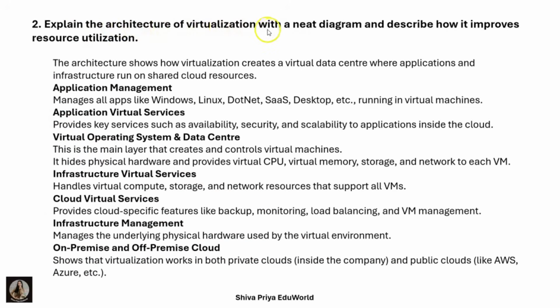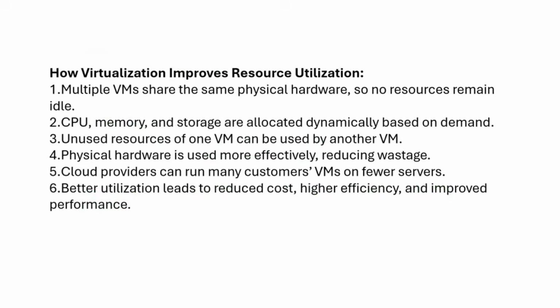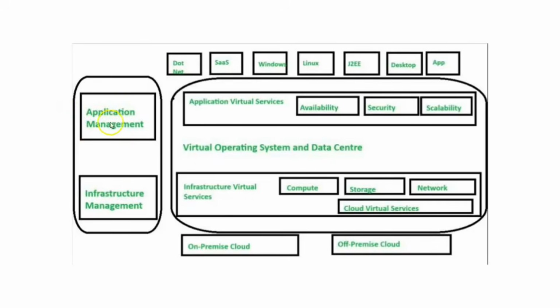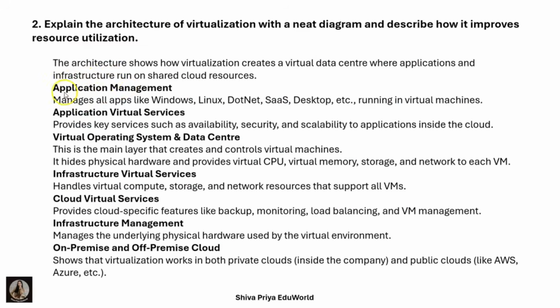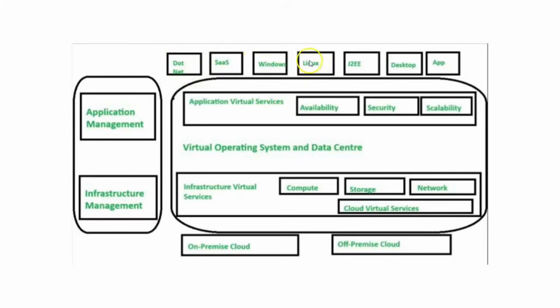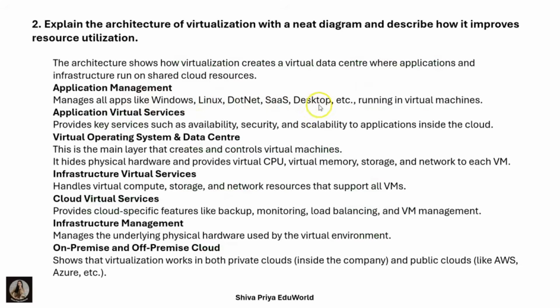Explain the architecture of virtualization with a neat diagram and describe how it improves resource utilization. Here I have explained virtualization with an example. The architecture shows how virtualization creates virtual data centers where applications and infrastructure run on shared cloud resources. In the architecture, I have application management and infrastructure management. Application management manages all the apps like Windows, Linux, .NET, SAS and desktop apps running in virtual machines.